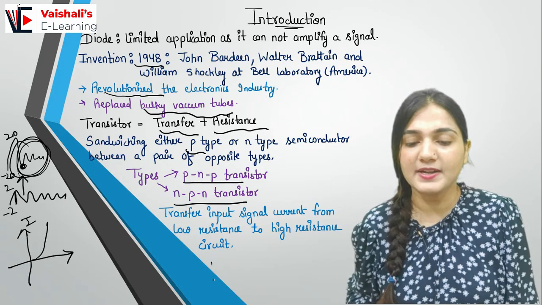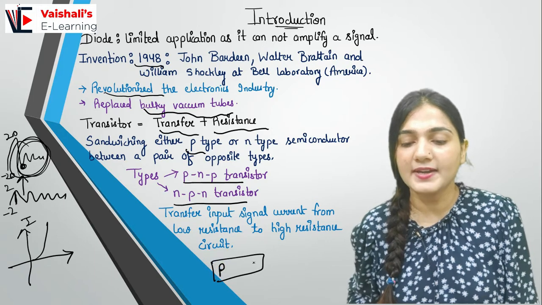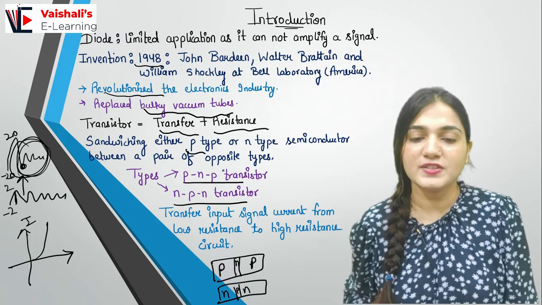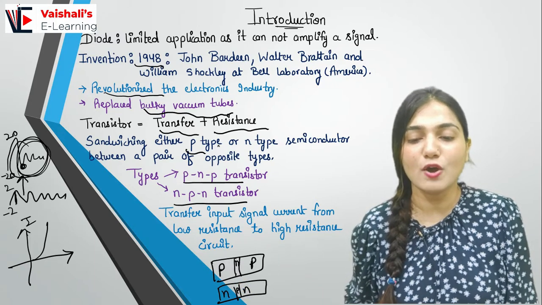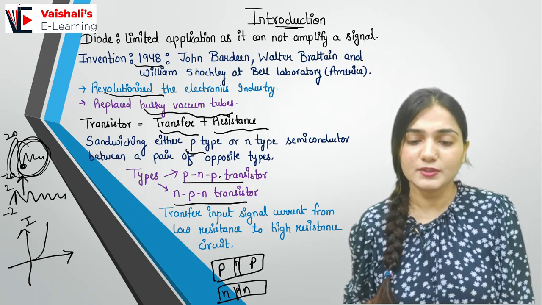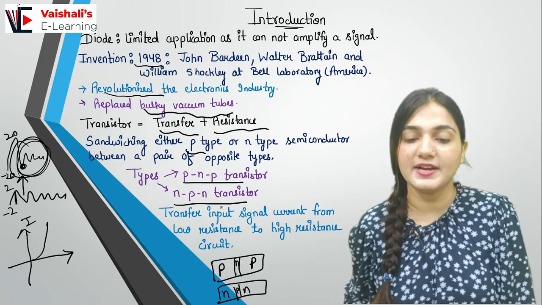For the PNP transistor we have two P type semiconductors and in between I have the N type of semiconductor. For NPN I have two N type semiconductors and in between I have the P type of semiconductor. So by sandwiching P or N type of semiconductor between an opposite pair, I can get the transistor, PNP or NPN.